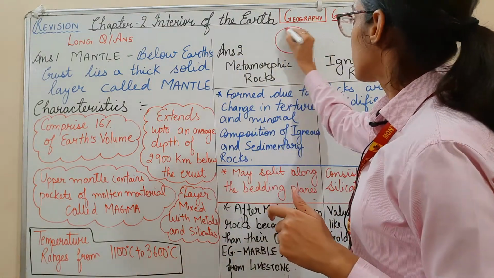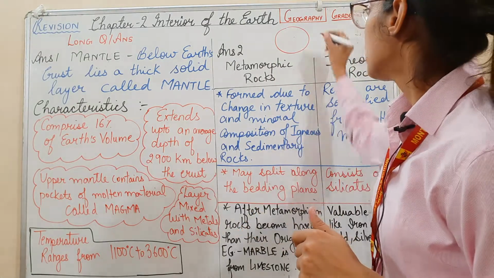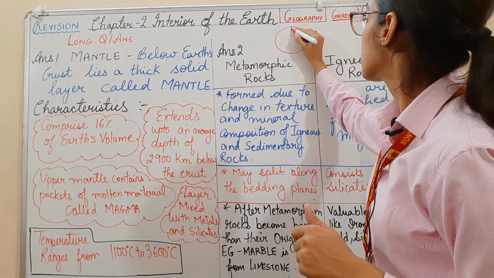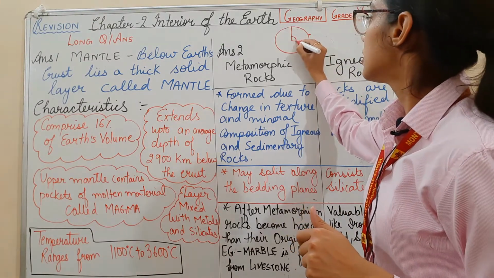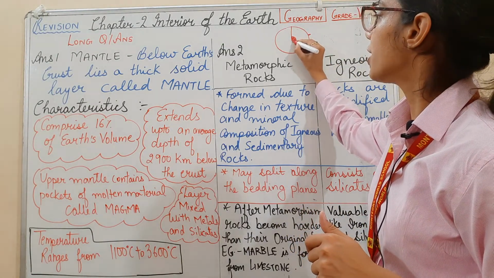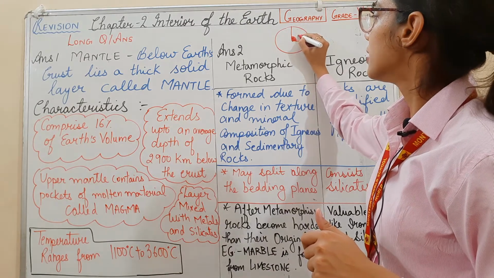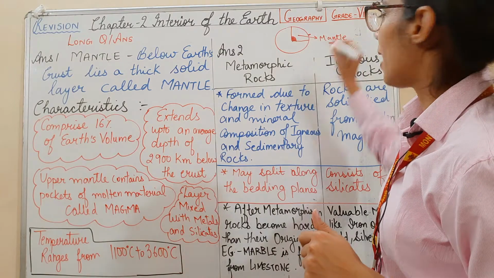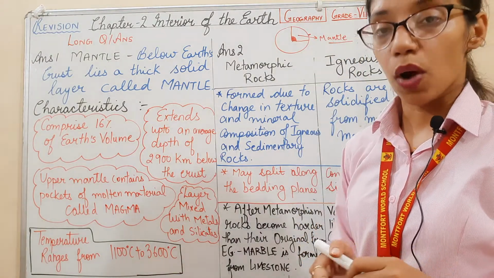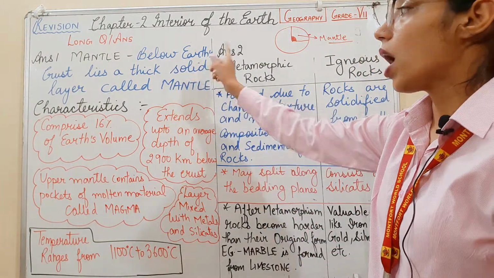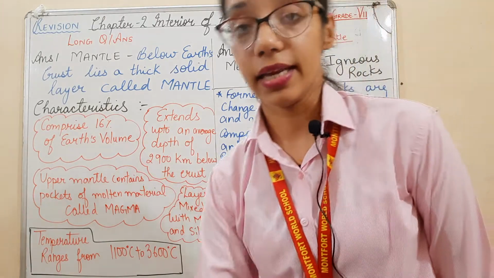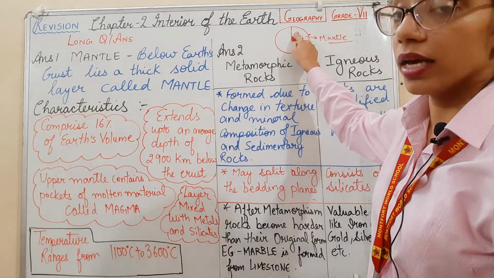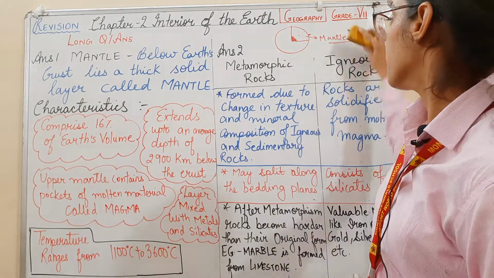Suppose this is your earth. This layer is your crust. The inner part which I shaded is the core, and this part is your mantle. So what is mantle? It is below the earth crust, the thick solid layer that lies below the earth crust. The thick solid layer is known as mantle.